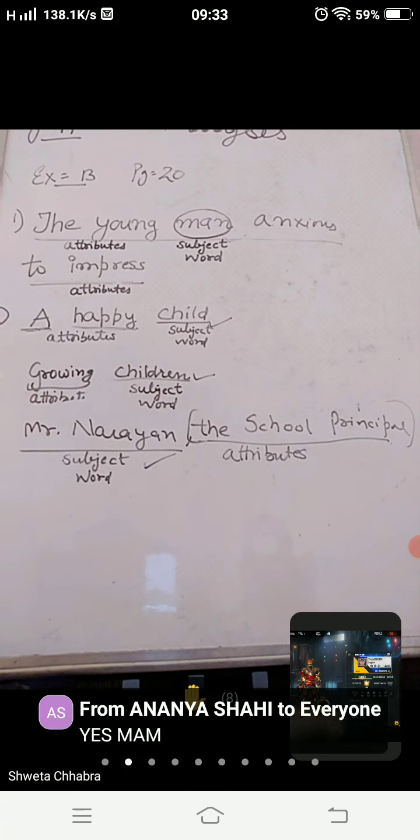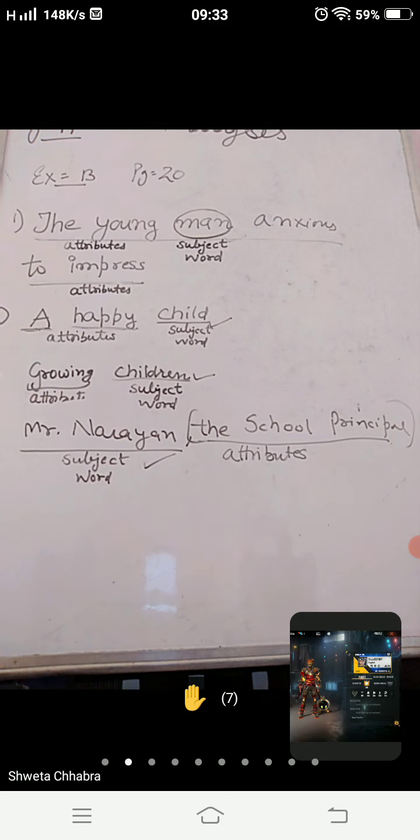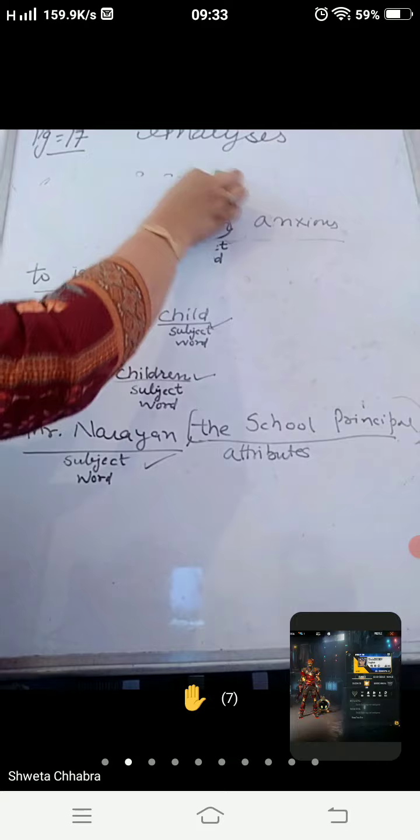In that, next we have to describe the subject word and attribute you have found. Now you have to tell about the verb and adverbial qualifications. Okay, you have to find out the adverb and adverbial qualification. So let's get ready for that.